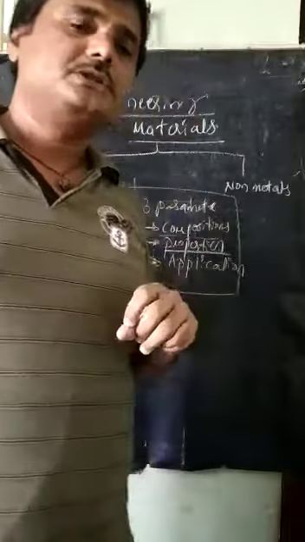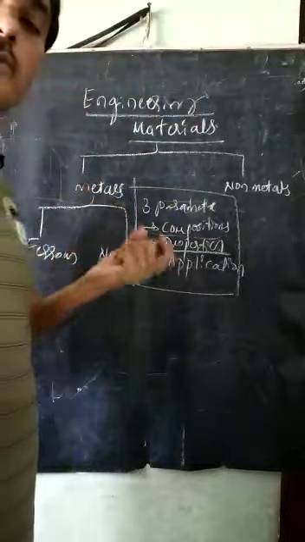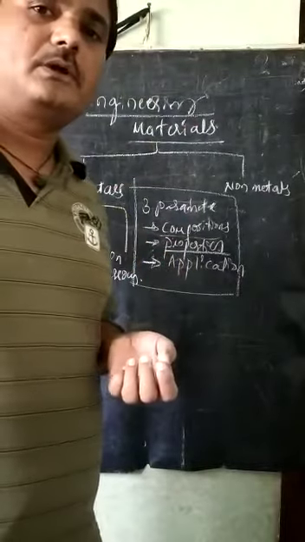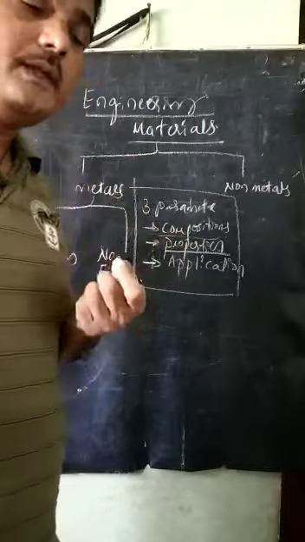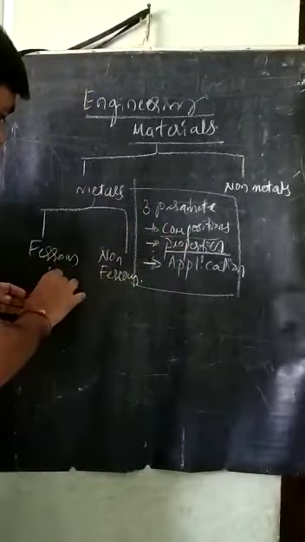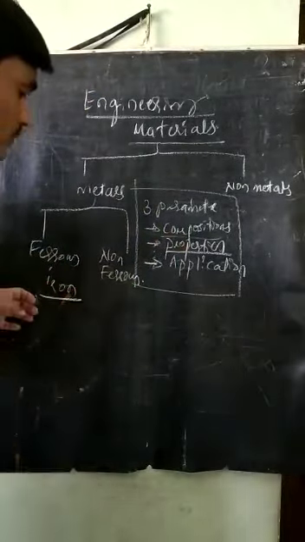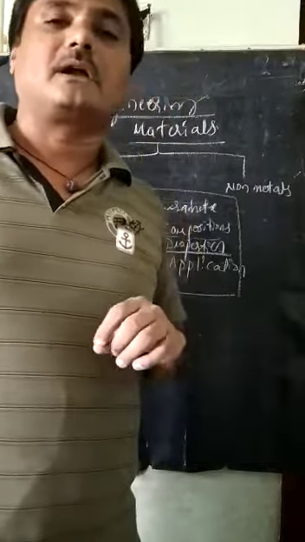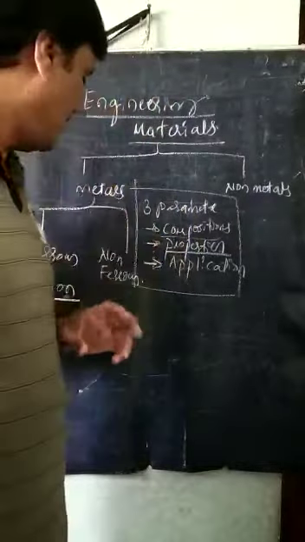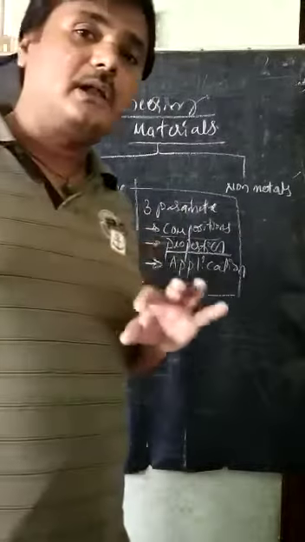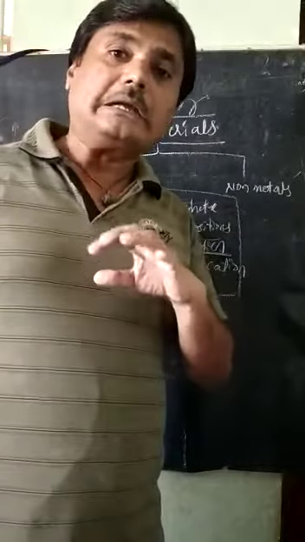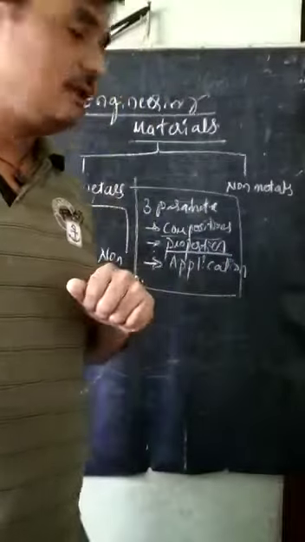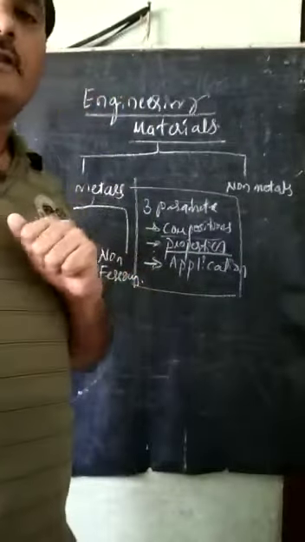If the main constituent of the metal is iron, then that kind of metal is called a ferrous metal. And those which do not have iron as a main constituent are called non-ferrous.